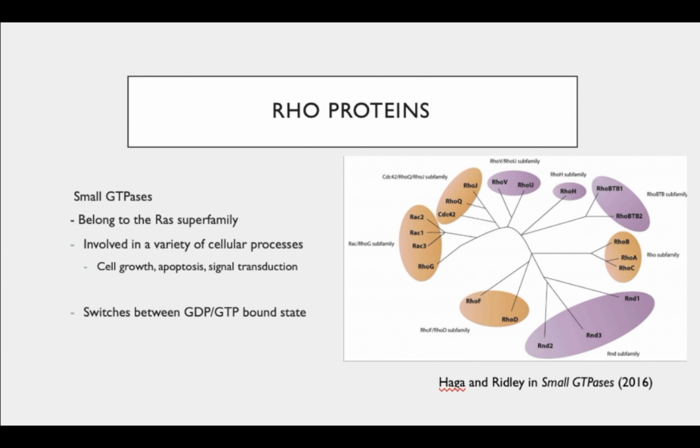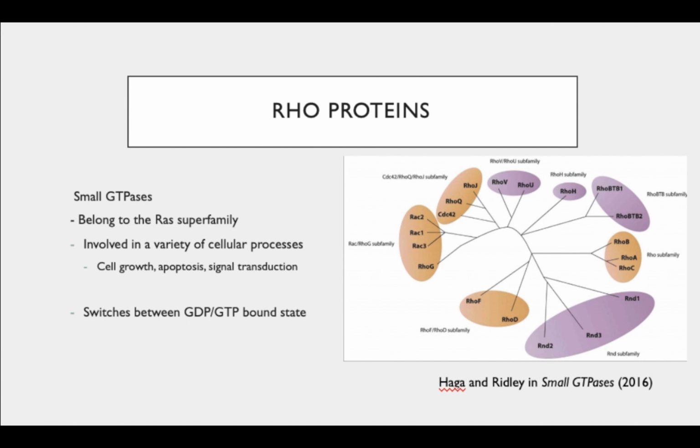Our lab works with a superfamily of proteins that are called the RAS family of proteins. That RAS superfamily is divided into a bunch of different subfamilies, and we work in the RAS superfamily and in the Rho subfamily of proteins. The RAS family is a group of 150 small GTPases that play a huge role in a variety of cellular processes, such as cell growth, apoptosis, and signal transduction.